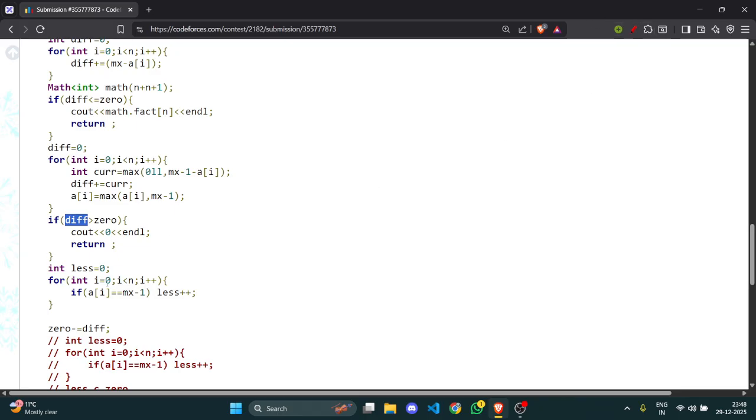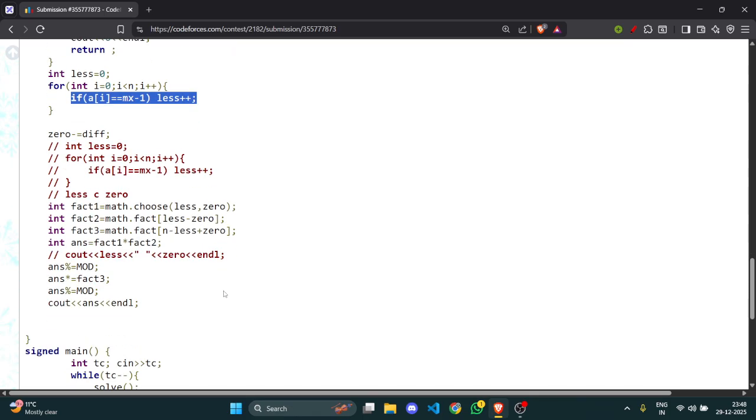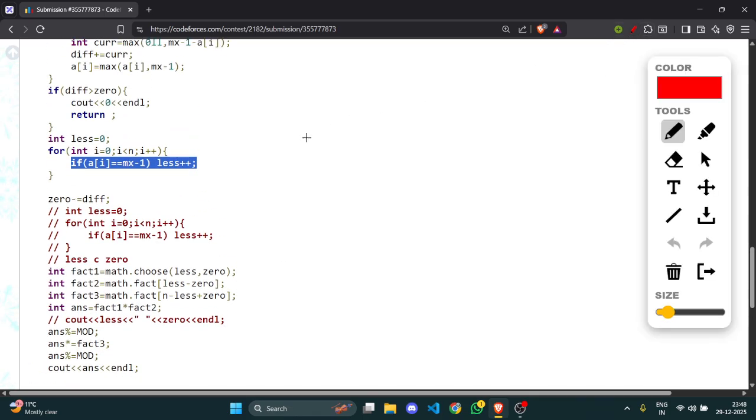And now, how many elements would be max minus 1? I traverse and check how many elements are max minus 1, like I convert to max minus 1 here, and I see how many max minus 1 are there. So at last, what would be our answer? X C Y. What is x and what is y? X is the total number of maximum elements, like let's see 0.